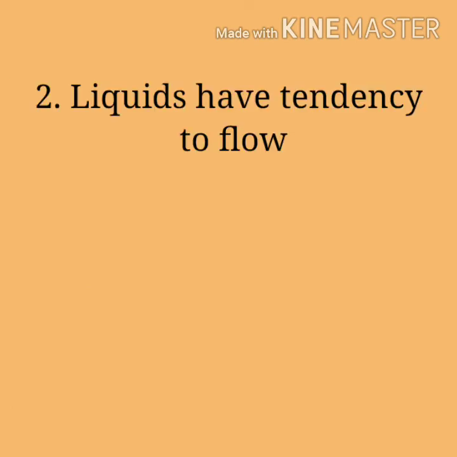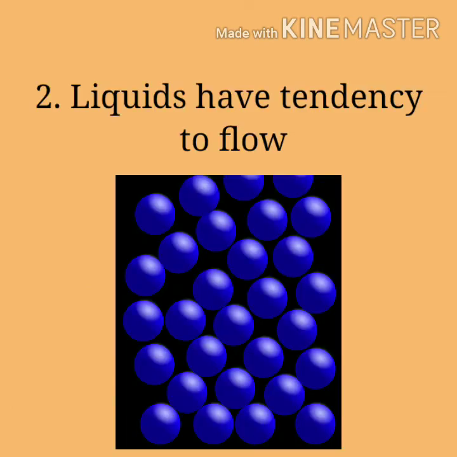The next property of liquids is that liquids have a tendency to flow. We know that the intermolecular space between the molecules of a liquid is very small, but it is still there. So the molecules of liquid are able to slide over one another. Therefore they have the flowing capacity, they have fluidity, because the molecules can slide over one another. Therefore liquids have a tendency to flow.